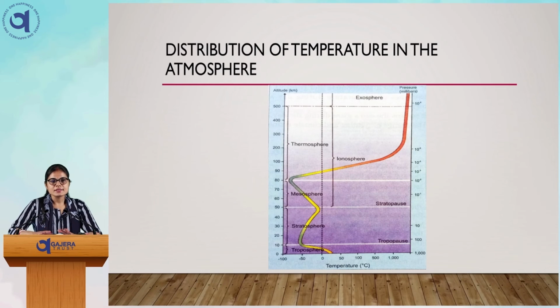That is why the temperature here falls to minus 100 degrees Celsius. This is the coldest layer in the atmosphere. Meteors which come from outer space burn up in this layer. We say that stars are coming, but they are not shooting stars; they are meteors burning in this layer.